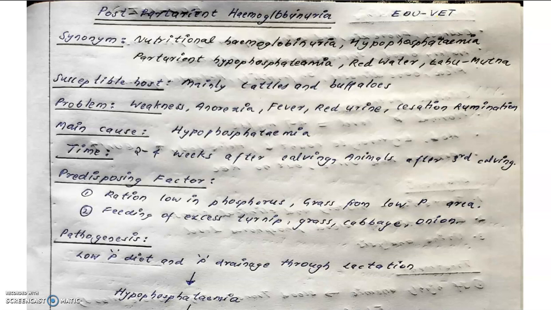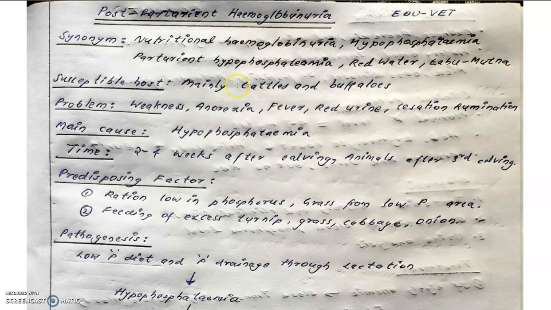Moving to the synonyms, that is nutritional hemoglobinuria. That means this is actually due to a problem with nutrition, or hypophosphatemia, that is the absence of phosphorus in normal amount in blood, a decrease in the presence of phosphorus in the blood. Next is parturient hypophosphatemia, that is hypophosphatemia related with parturition. Red water, that is due to the hemoglobinuria. And Lahu Mutna, that is an Indian local term.